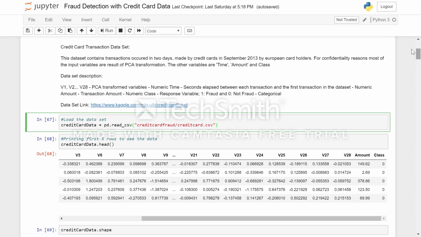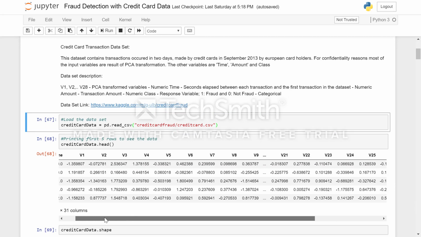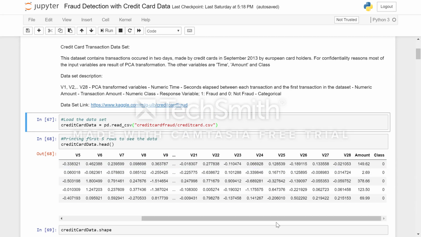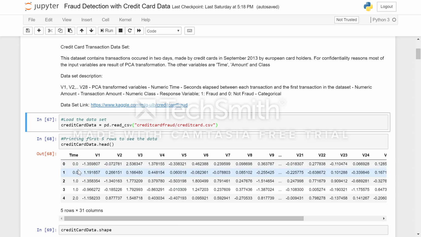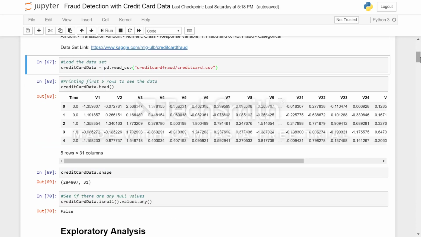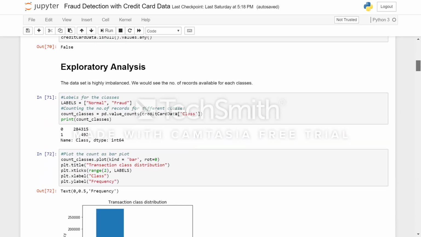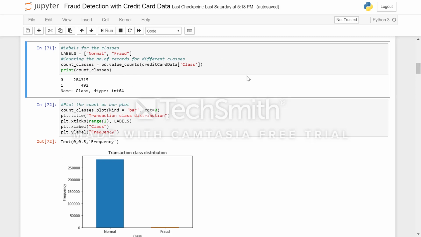And then if you see the data, it has 28 PCA transformed variables with amount, class, and time as other columns. So we see the size of the data set. It has 284,807 rows with 31 columns, and there are no null values. As we move on to data exploration, we see that the data is highly imbalanced. So when we use the value counts function to count the number of records for each class, we see that